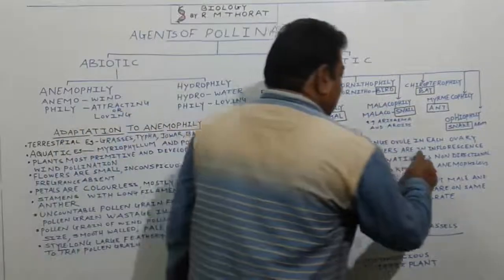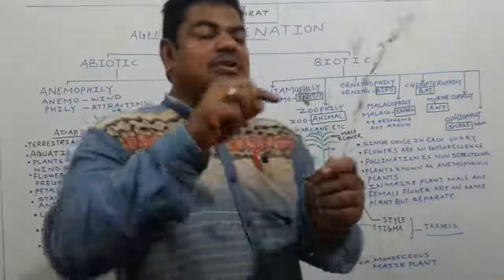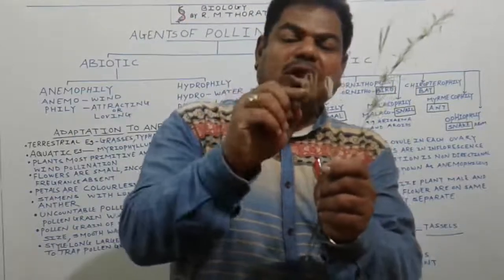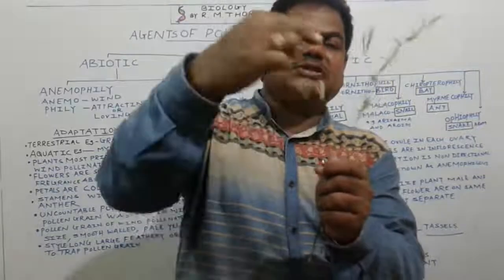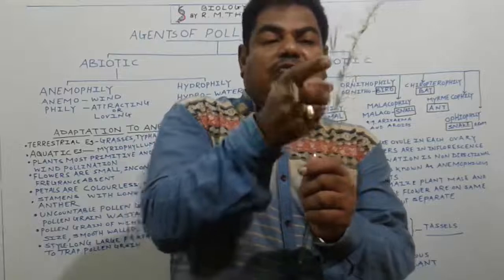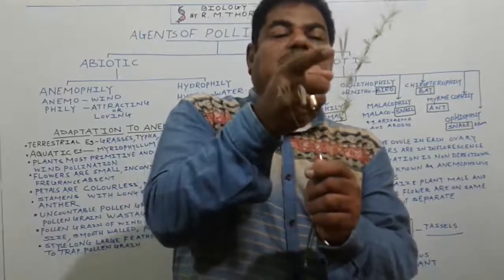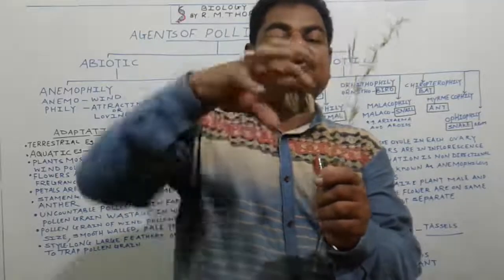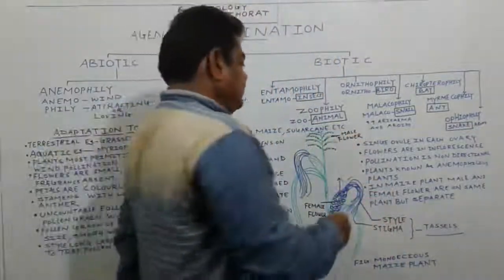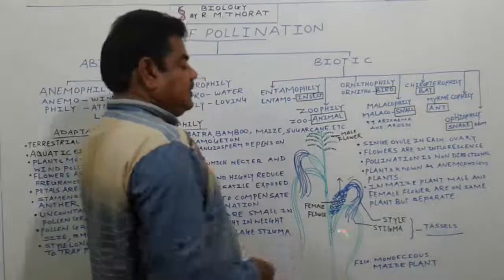Generally in the case of this flower, a single ovule is present in each ovary. Then flowers are in inflorescence. Flowers are in inflorescence means flowers are in a group. These all are minute flowers. So many flowers get arranged here on the floral axis. We call it an inflorescence. Like this, inflorescence formation takes place in the case of these families.